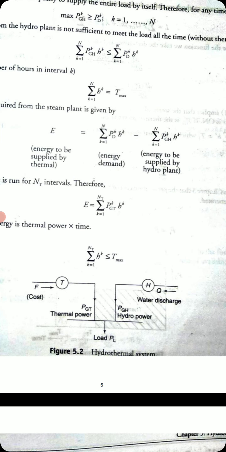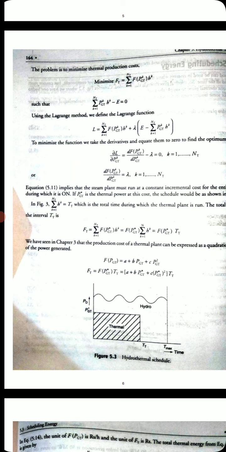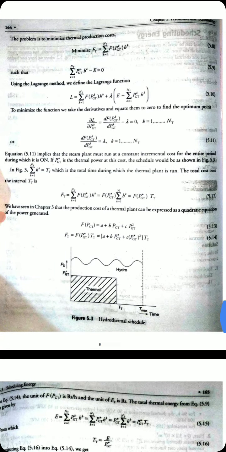This equation 5.11 implies that the steam plant must run at a constant incremental cost for the entire period during which it is on. Meaning when the thermal plant is on, it should run at a constant lambda. In figure 5.3 you can see PGT is working on the same lambda, but the hydro plant varies like a wave, while your thermal plant's PGT is fixed. Till the time the thermal plant is on, it is uniform, meaning it is at a constant lambda.